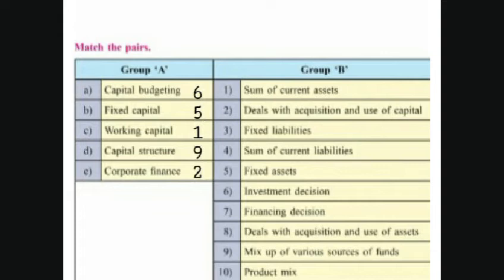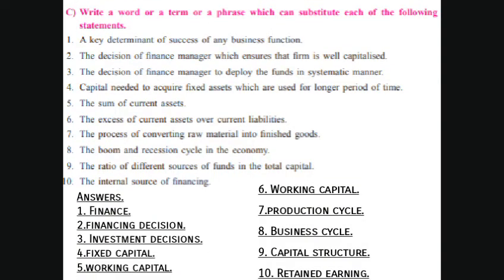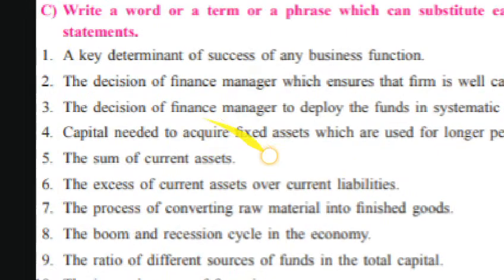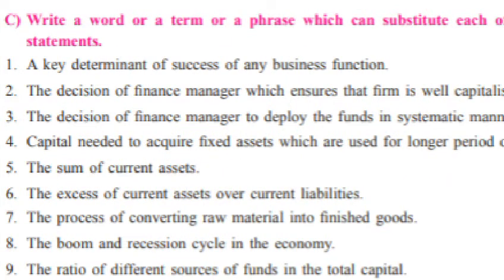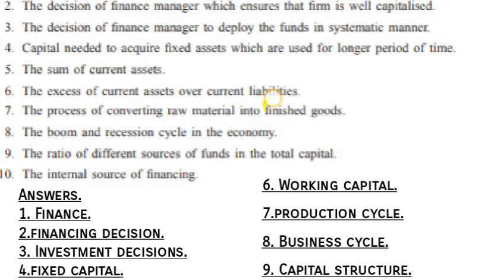Let's move on to the next, C, write a word, term or phrase which can substitute each of the following statements. First is a key determinant of success of any business function. Answer is finance.